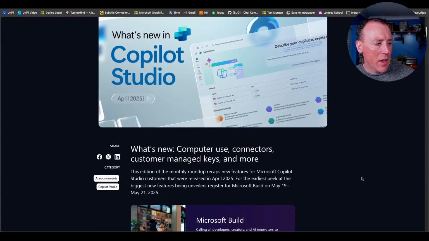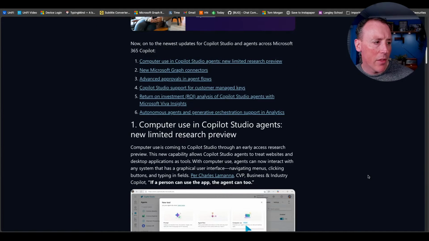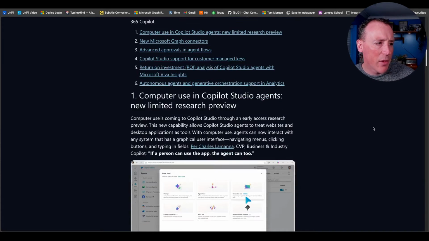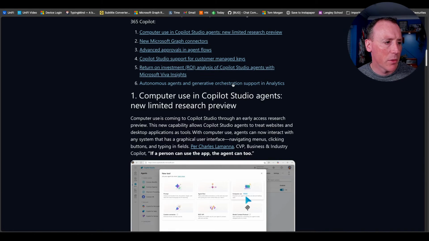So this is their What's New update. They've got a bunch of things. I'm not really going to go through all of them. They've got a bunch of new third-party graph connectors, this approvals flow for agents, which I think is quite interesting, and then some integration stuff with Viva to show the ROI of the investment of building these bots.